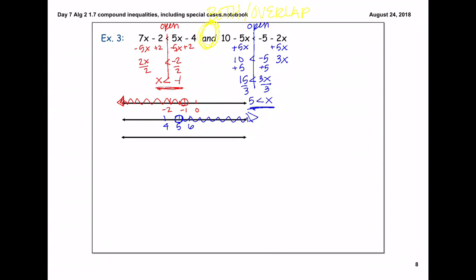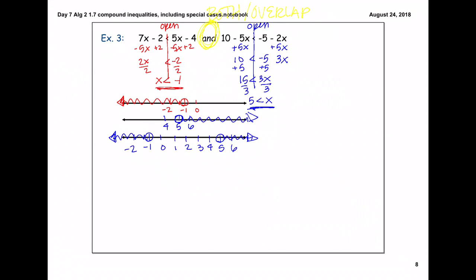On our number line, we want to start with our -1 because it's the smallest. We want to make sure and get all the way to 5, and then put one number past 5, one number before -1. At -1, we had an open circle and it's shaded to the left. At 5, we had an open circle shaded to the right.